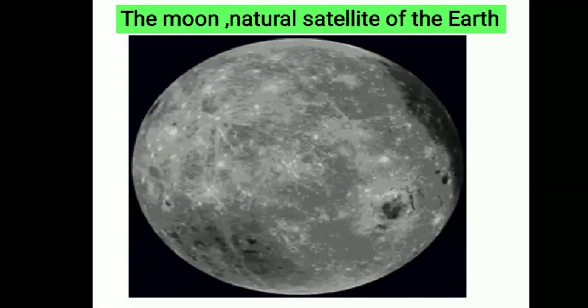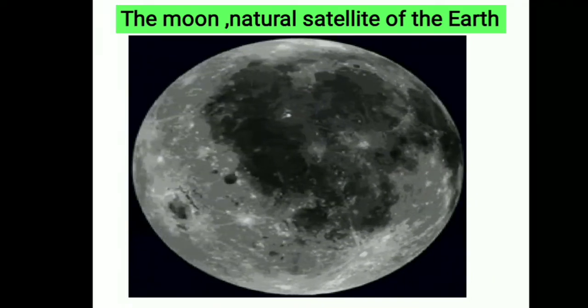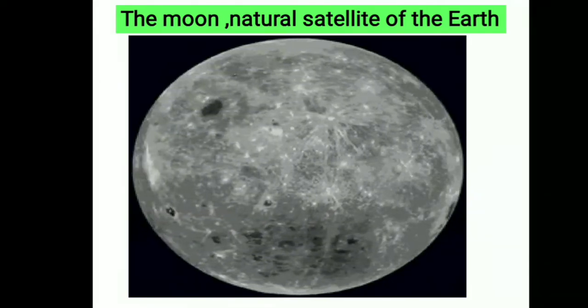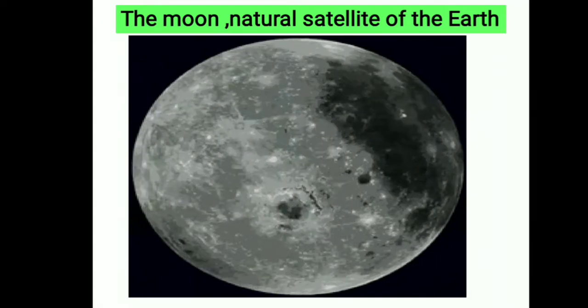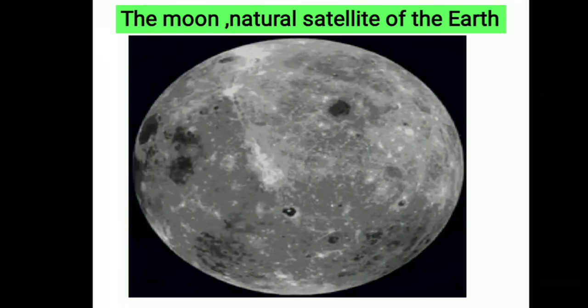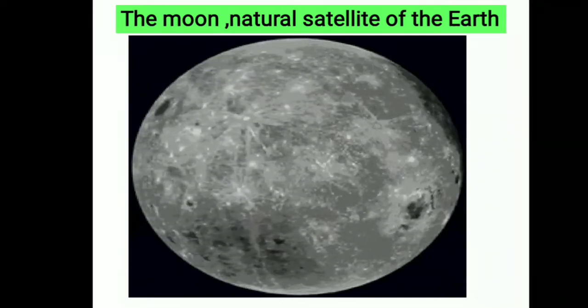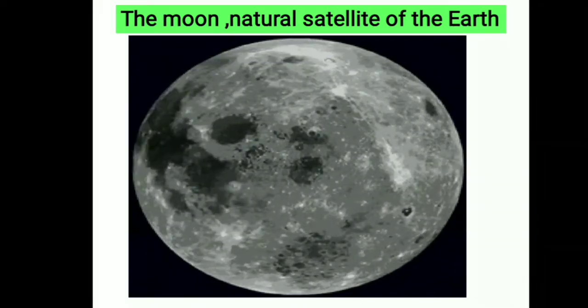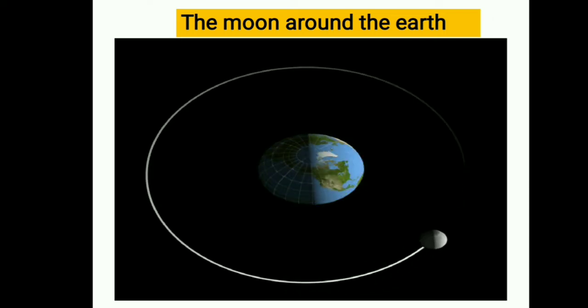It has mountains, plains and depressions on its surface. These cast shadows on the moon's surface. Look at the full moon and observe these shadows. And next we go through the moon around the earth.